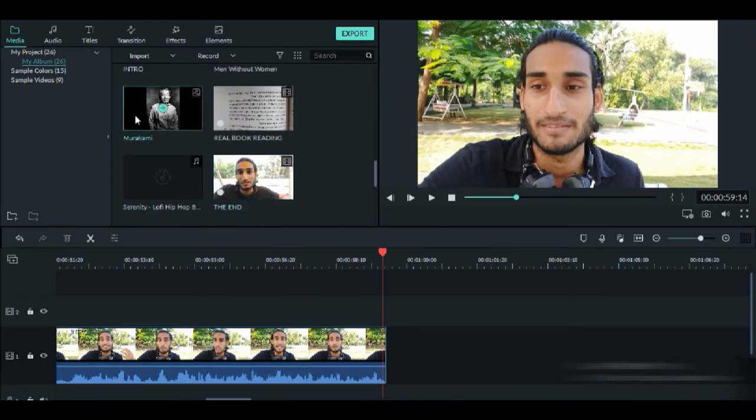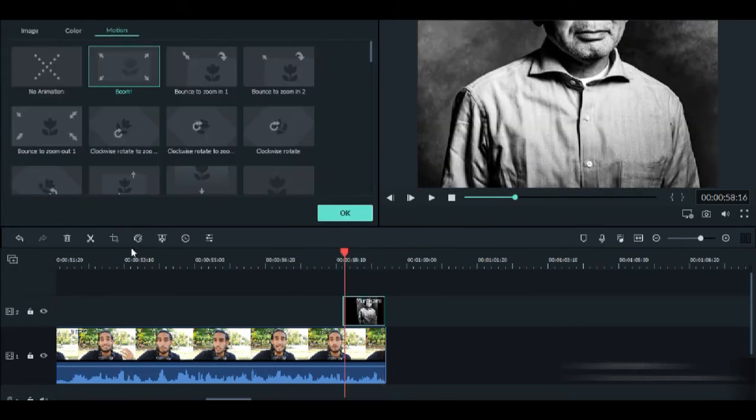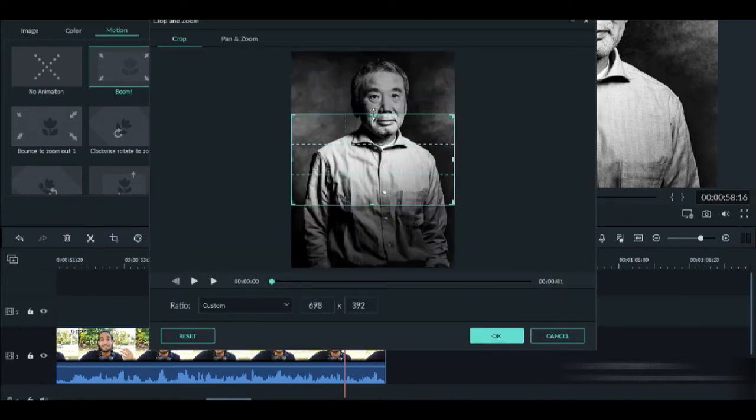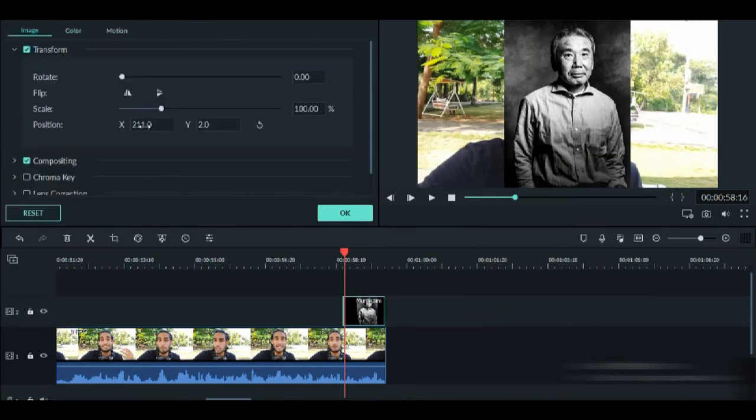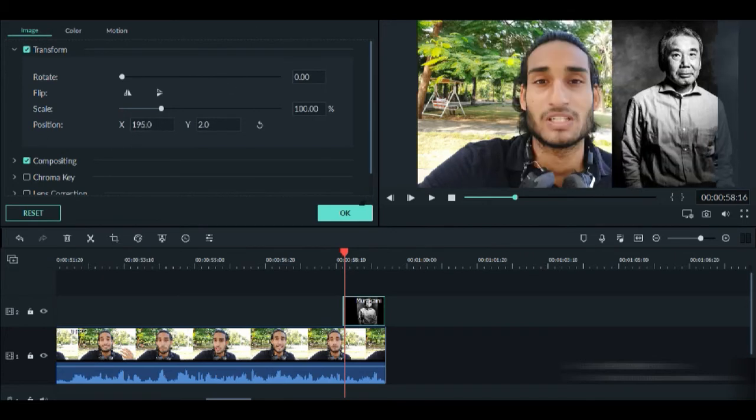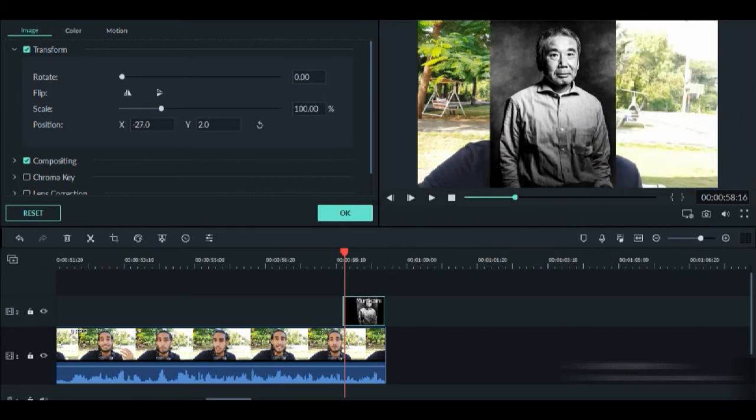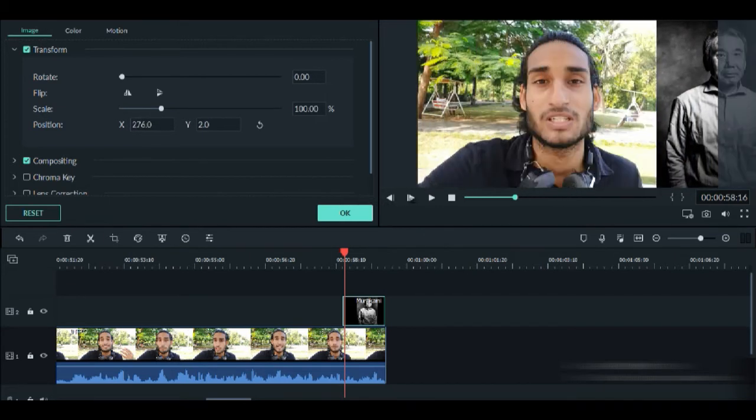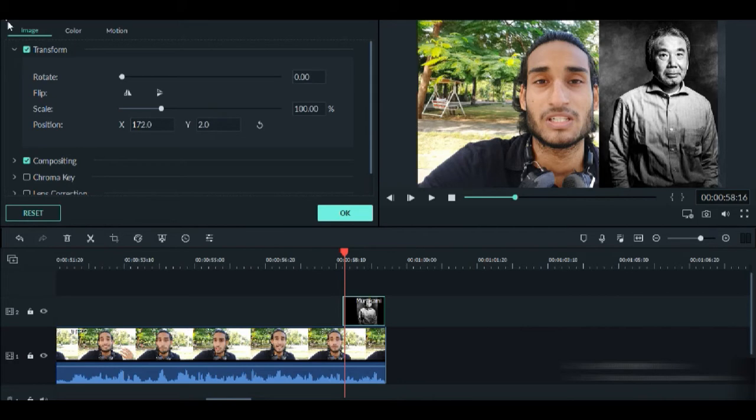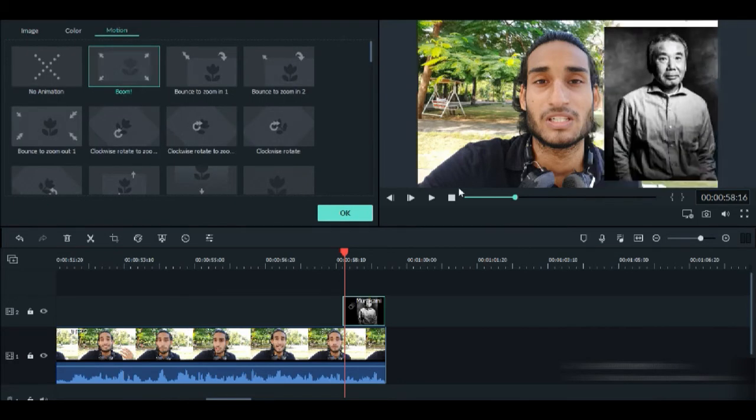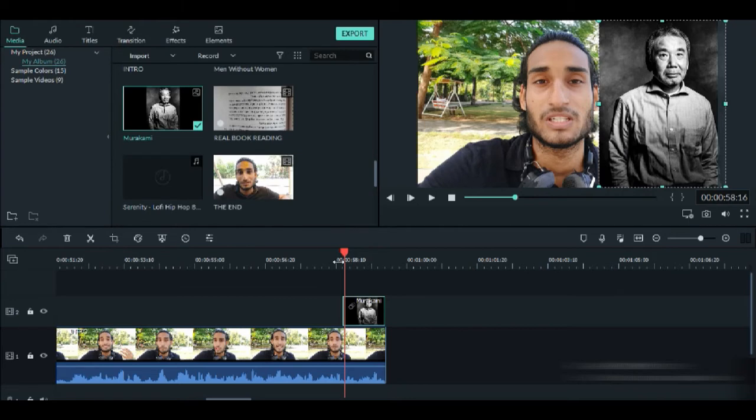So we'll go here, same drag and drop right here. We'll go on crop. Custom is already selected. We'll choose this whole image. Okay. Image position. What did I say? X is for left and right, Y is for up and down. So we'll take this. I think it's good on the right hand side. And motion. Boom. Okay.